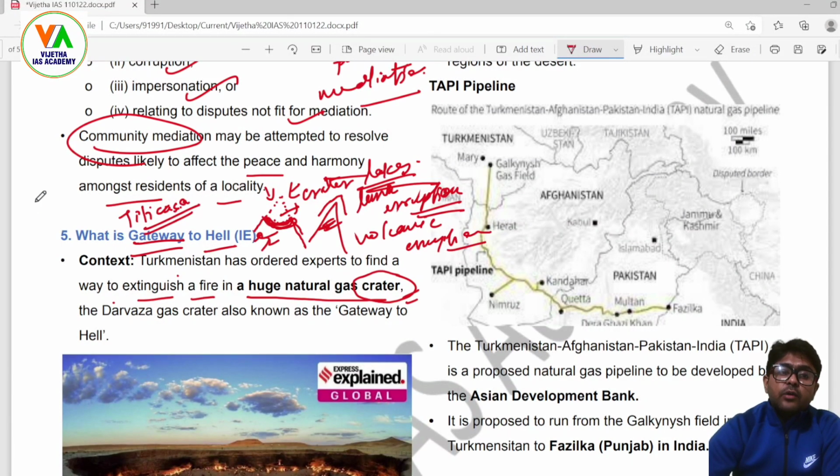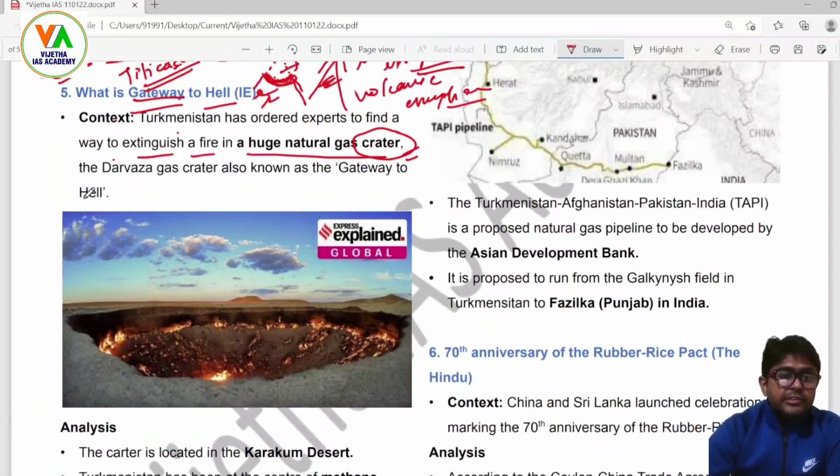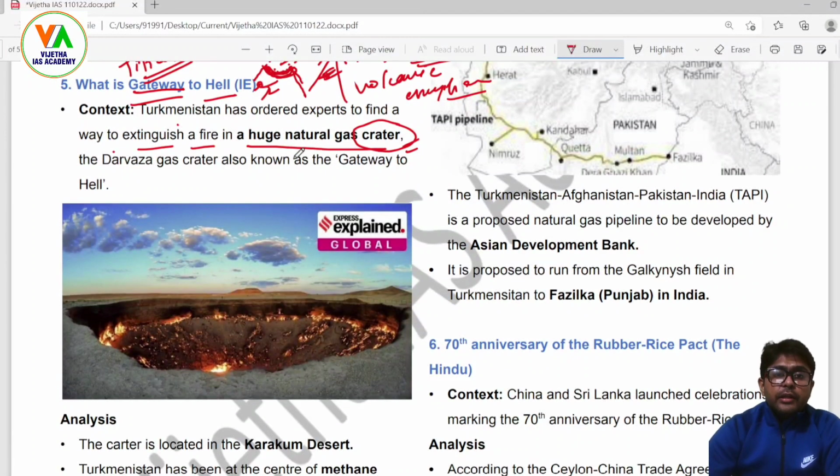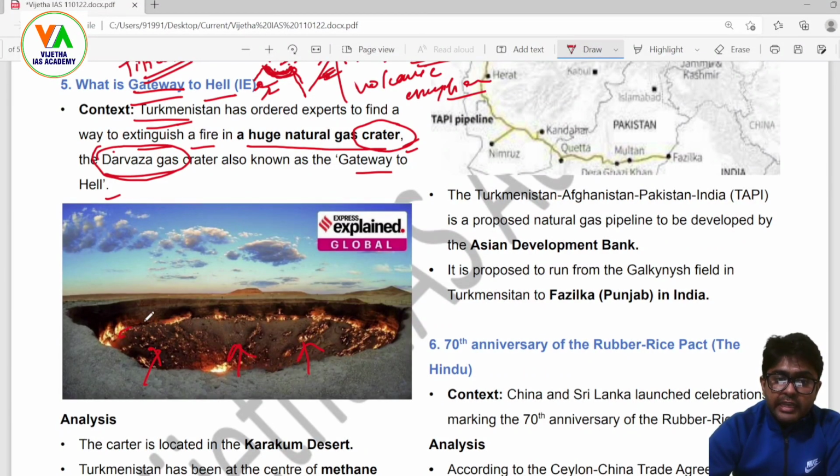It is in the South American mountains chain, in the Andes region. Now, the Darwaza gas crater, also known as the gateway to hell. So it is in Turkmenistan. Here natural gas might be coming up, and therefore this is giving an ignition to the already lying region, and it is a vulnerable hotspot for volcanic eruptions.